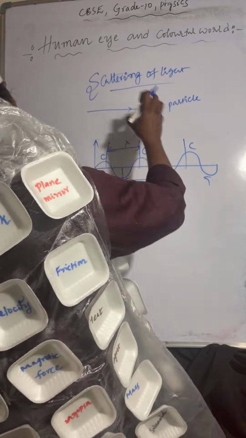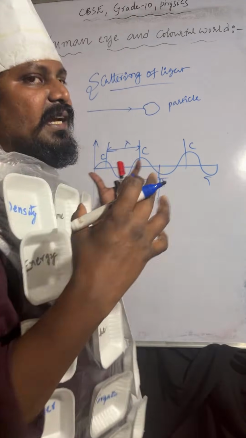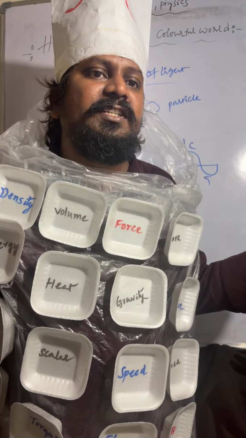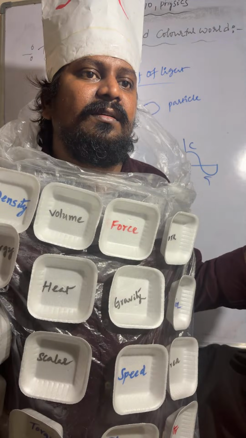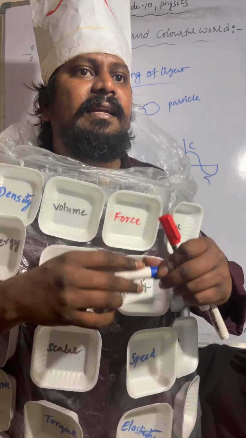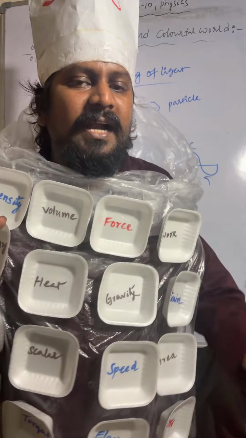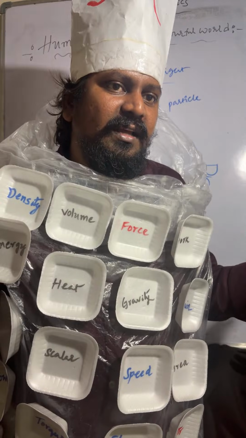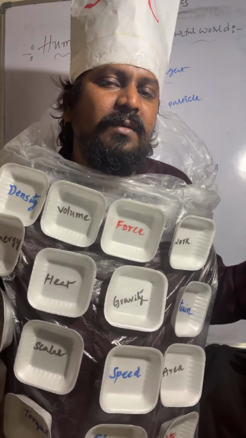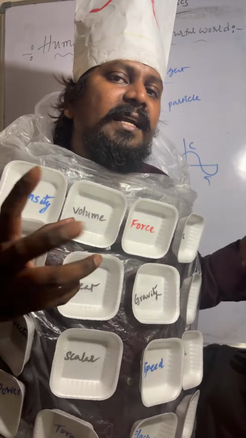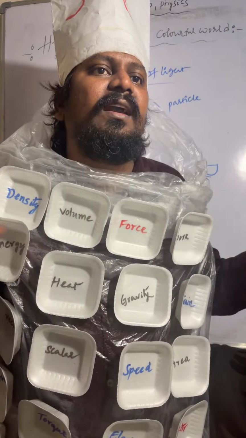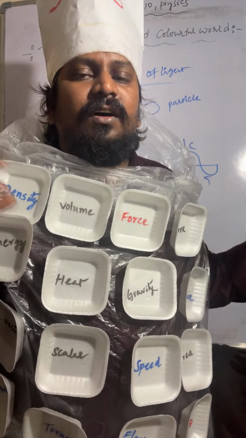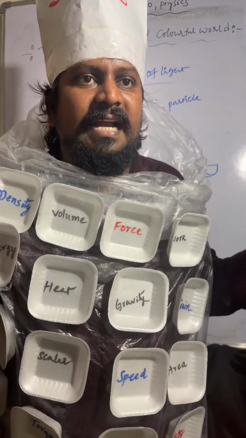So the particle will absorb the light and emit it in all directions with a different intensity. When the wavelength of the light is comparable to the particle size, the particle absorbs the light and emits in all directions with a different intensity. That is called scattering of light.